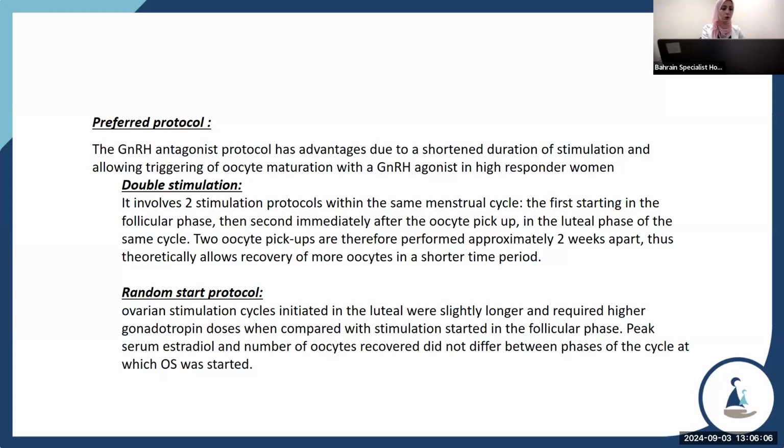In the random start protocol, the stimulation cycle is initiated in the luteal phase. Luteal stimulation was slightly longer and required a higher gonadotropin dose when compared with stimulation started in the follicular phase. Peak serum estradiol and number of oocytes recovered did not differ between these 2 protocols.